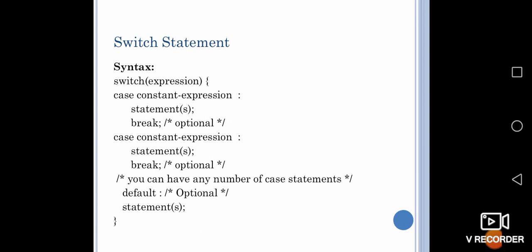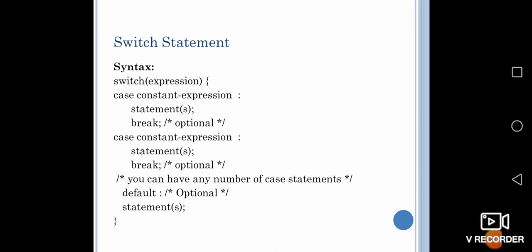For example, in a class, when you are given marks, your marks are given grades. From 90 to 100 you are going to get an A grade. From 80 to 90 it can be B grade. Just like that, if you want to determine your grades based on your marks, we can use the switch condition.